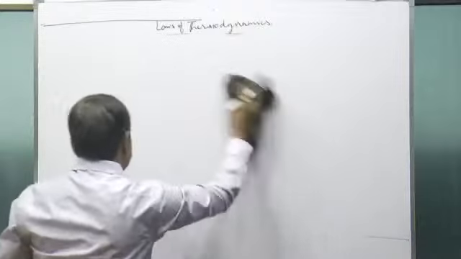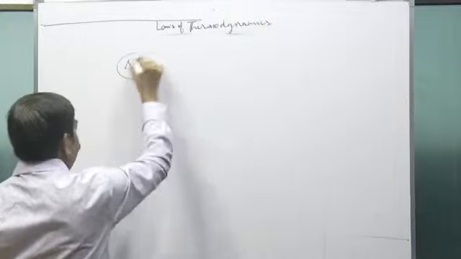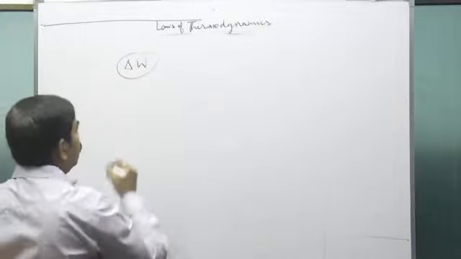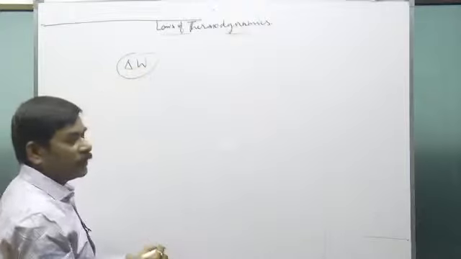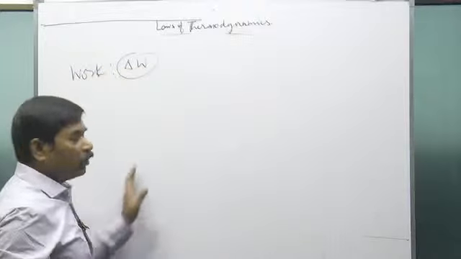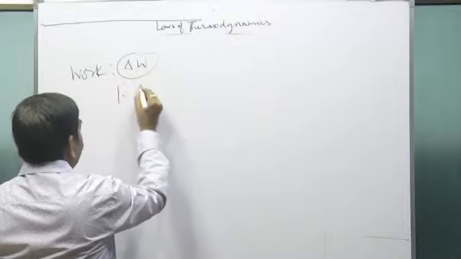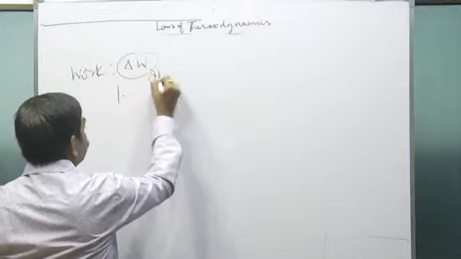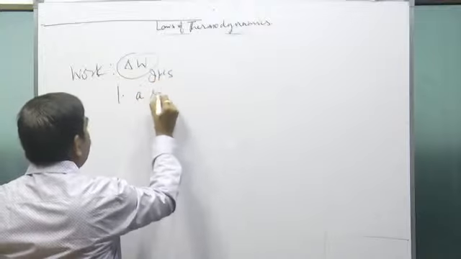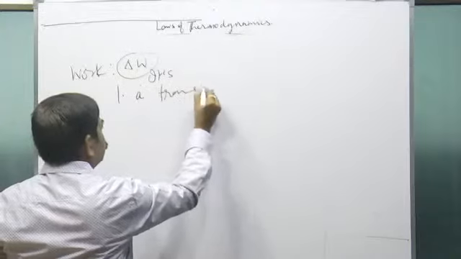Now the second, delta W. First of all, it's never W, it's always delta W, the work function. What does that mean? The first thing is it's a transient function.